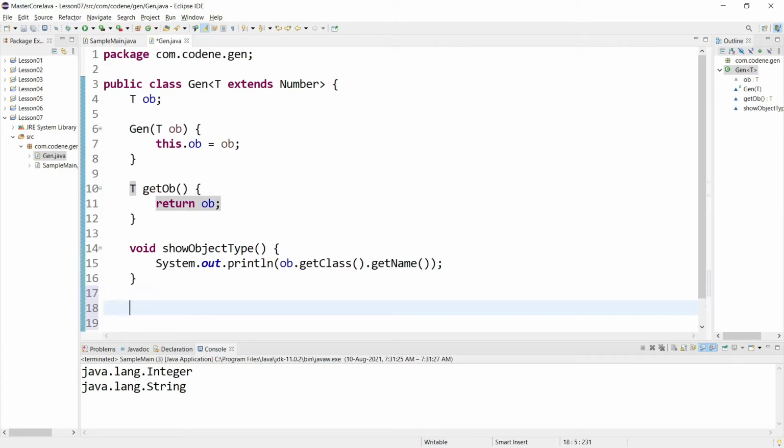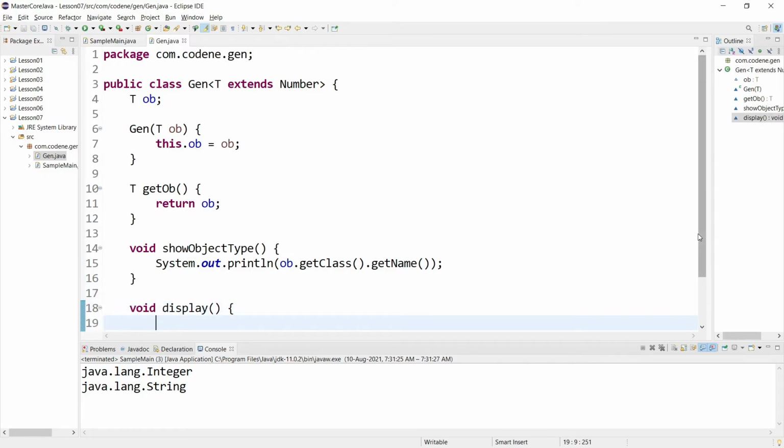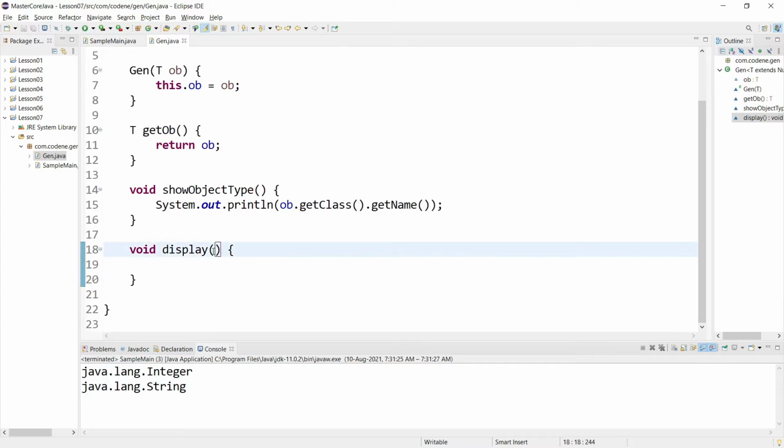The next topic is, let's see how we can use generic as an argument. Here let's say I want to pass the same Gen class, and inside I'll put T for now, and then I will say it will take some Gen.